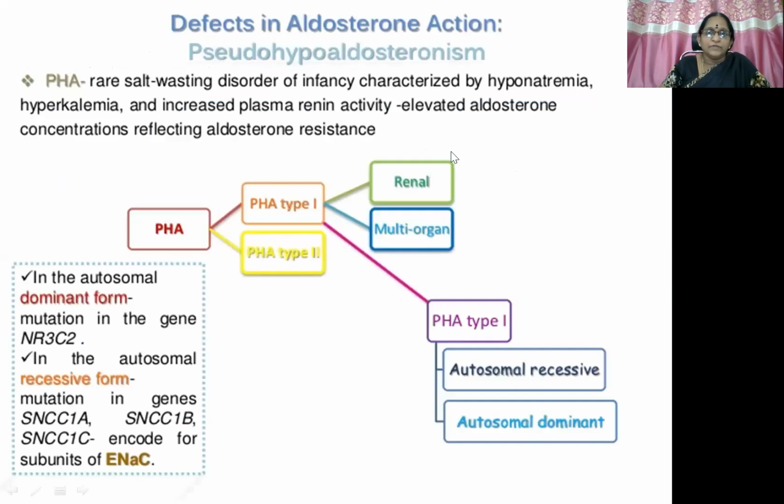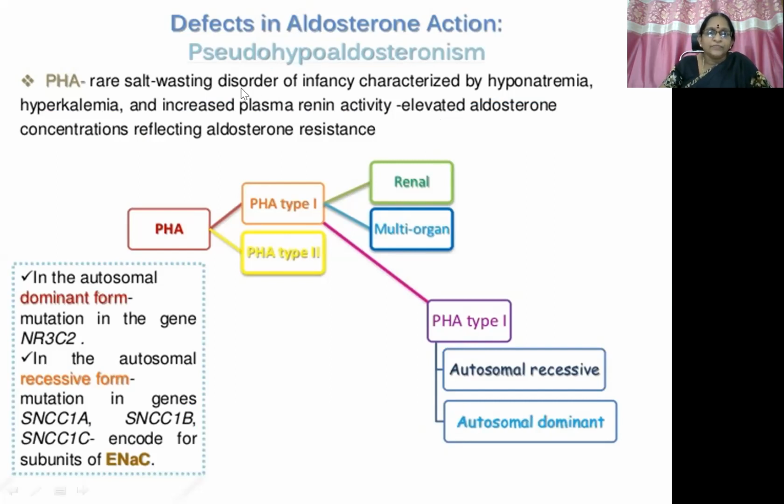So here the next condition which can give rise to decreased aldosterone effects is pseudohypoaldosteronism. Pseudo means aldosterone must be there. That's what you have to think about.